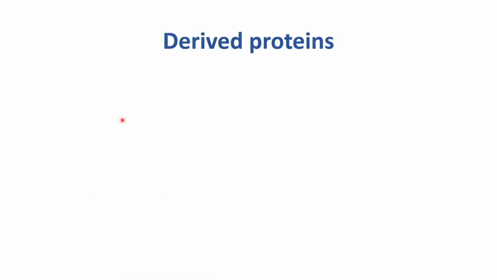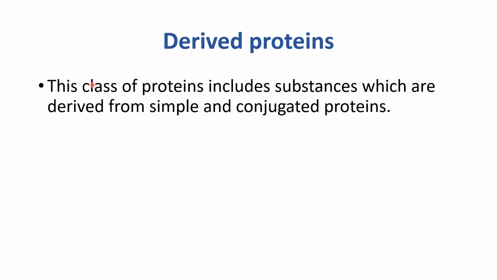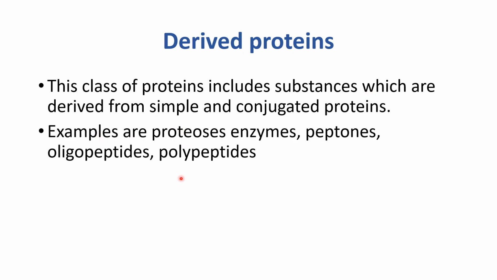And the last division is of derived proteins. This class of proteins includes substances which are derived from simple and conjugated proteins. So simple और conjugated proteins से जो proteins derive होती हैं उन्हें हम कहते हैं derived proteins. Examples are proteases, peptones, oligopeptides and polypeptides.